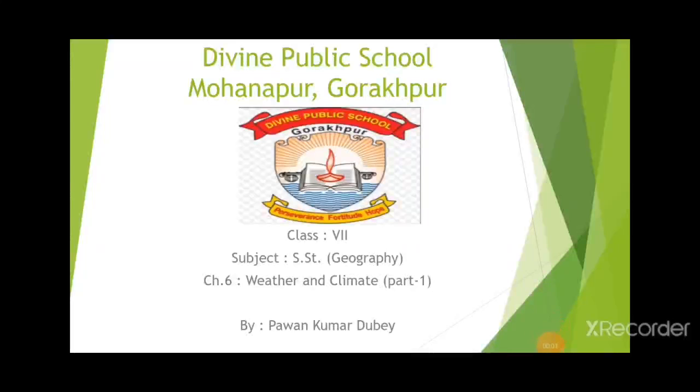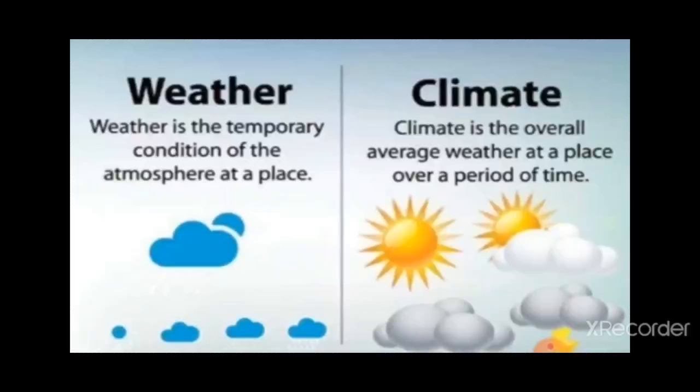Good morning, student. Today we are going to read Class 7 SST Geography, Chapter 6, Weather and Climate, Part 1. In this video we'll read about what is weather and climate and the factors which affect our climate. So we'll start with weather and climate.